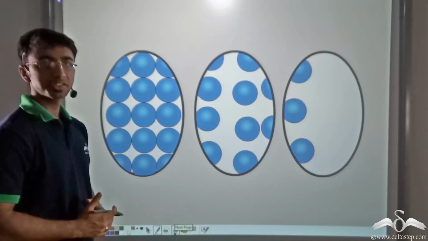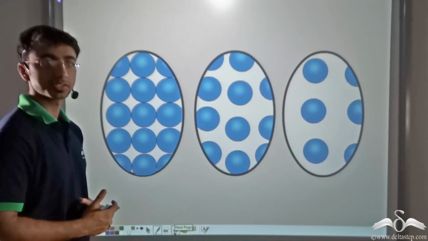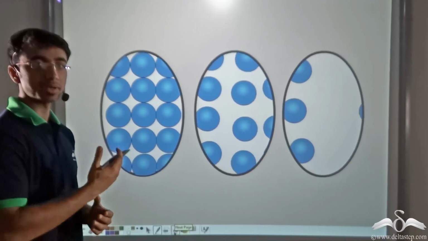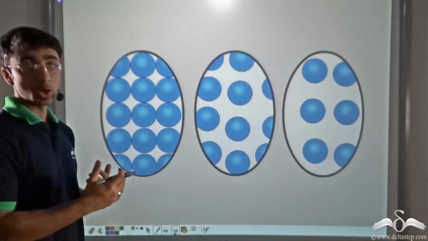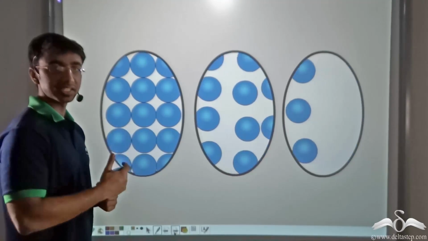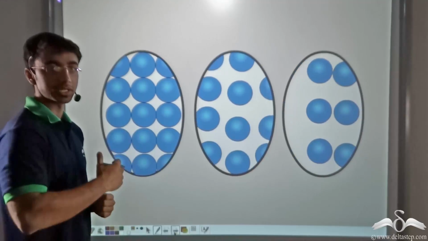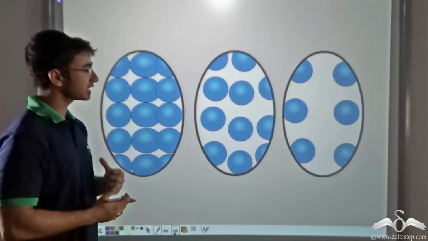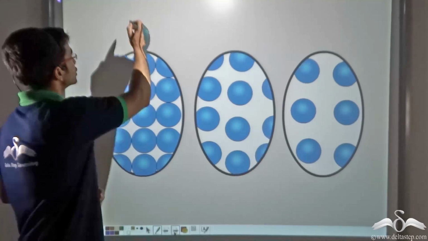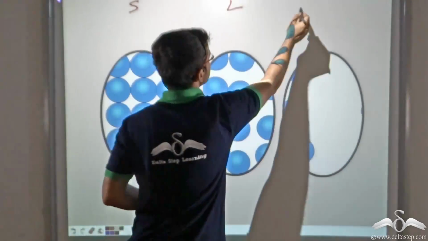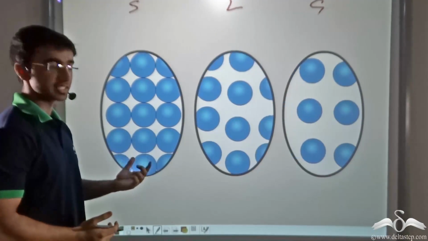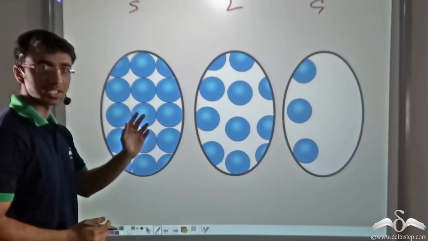In the previous animation, we saw that in a given space, when there are less number of people, the parcel takes a longer time to be passed from one end to the other. However, in the same space, if there are more number of people, then the parcel takes a shorter time to pass from one end to the other. A similar case happens in case of the states of matter. We consider solids, liquids, and gases. And we find that a disturbance is traveling from one end of the medium to the other end.